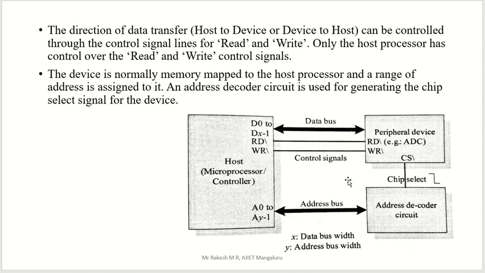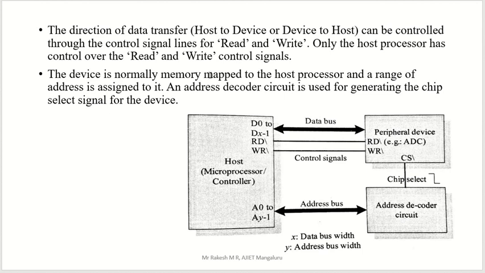The direction of the data transfer can be controlled through the control signal line for read and write. Only the host processor has control over the read and write control signal. The host has complete rights to read and write. The host can give commands.